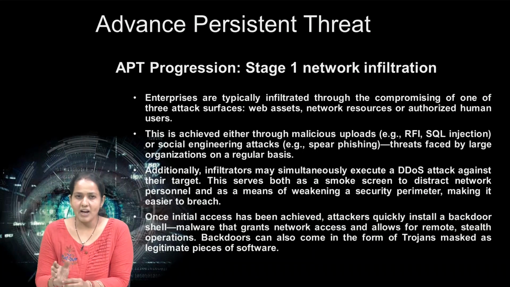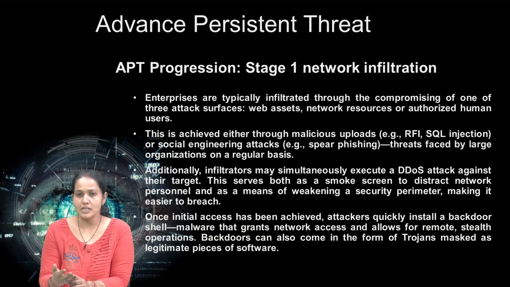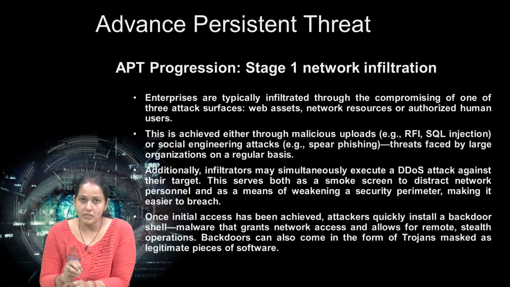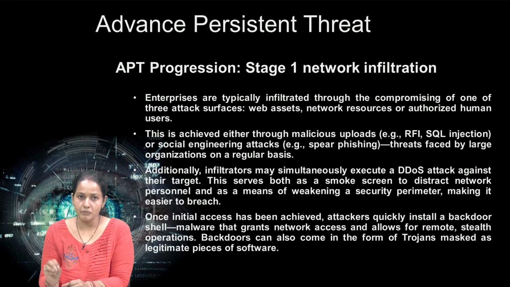This is achieved either through malicious uploads, or the attacker performs RFI to get entry into the network through web assets or resources, or through the authorized human. Either way, the attacker can perform RFI, injection, or trojan attacks and get access. Once he gets access, he tries to perform the expansion. So what is the first stage? Infiltration, in which the attacker tries to get entry into the network in different ways.